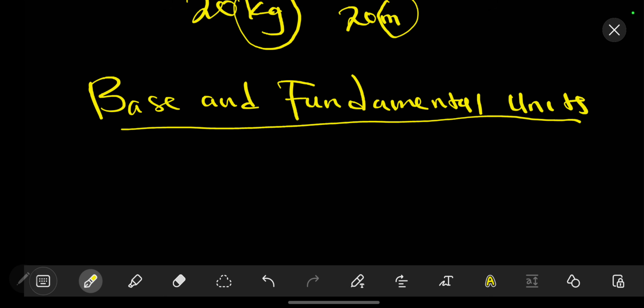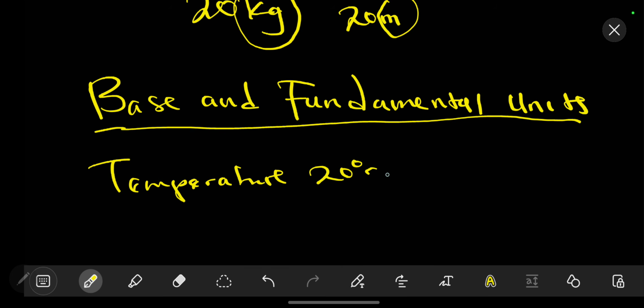So you don't need other units in order for, let's say, to measure the temperature. So you just say the temperature direct, to say if the temperature is 20 degrees Celsius, 20 degrees Kelvins, it is just that. If you have to measure, let's say, the length of something, you just have to measure it direct. So in other words, the base and fundamental units are independent of other units.